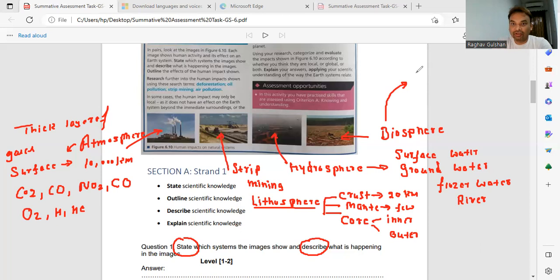Biosphere means so many things are in the biosphere. I will just mention a few important things like the forest system, right? And animals, they are part of biosphere. Forest animals, and all living organisms, they are part of biosphere. So you, me, right, we are part of biosphere. Okay, so this is about the first question, right?